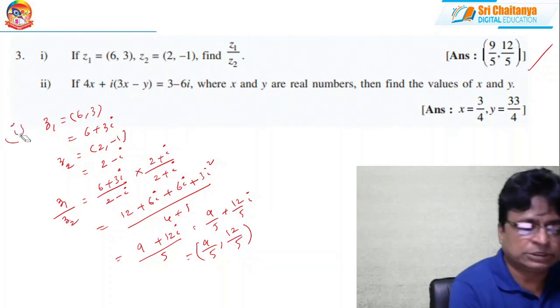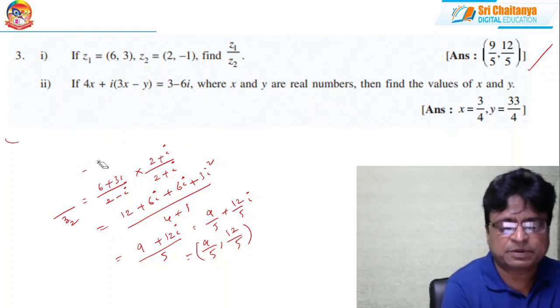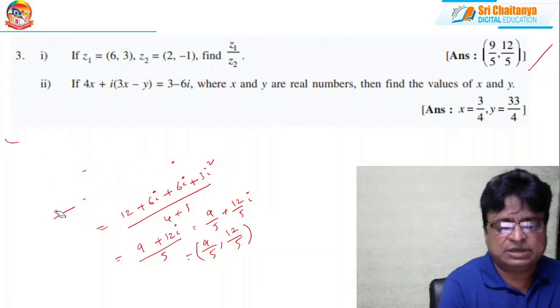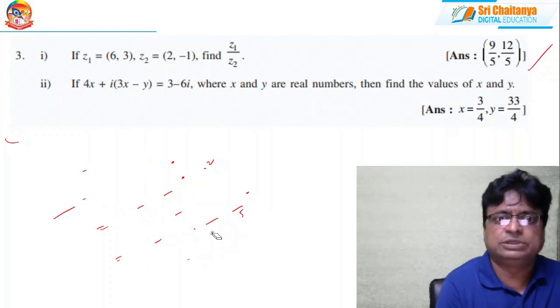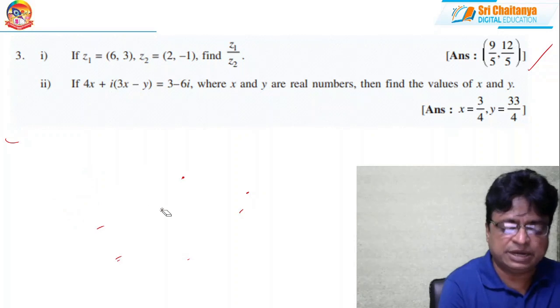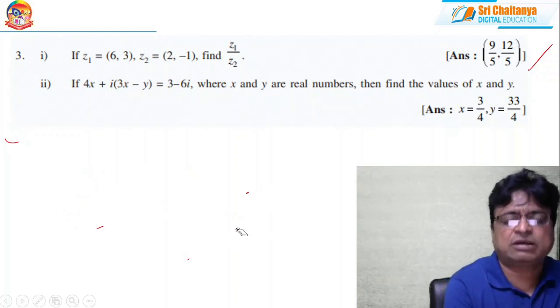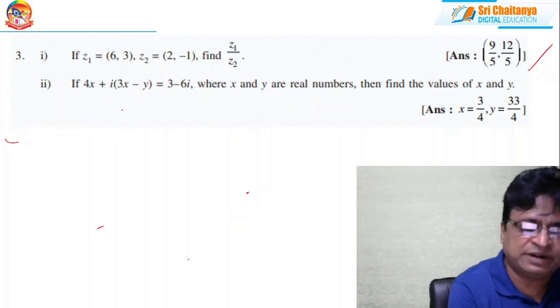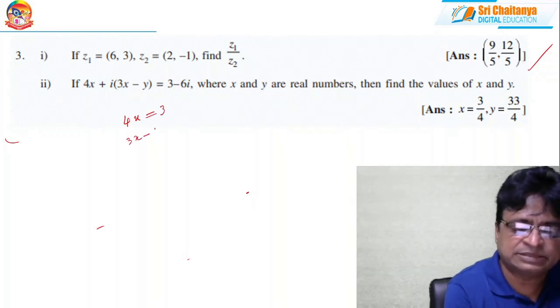Now coming to the thirty-second problem. Here in the thirty-second problem, read the question properly. 4x + i(3x − y) = 3 − 6i. Find x and y, where x and y are real numbers, that they have given. So here equating the complex numbers. How to equate? Equate real part and imaginary part. So 4x = 3 and 3x − y = −6.